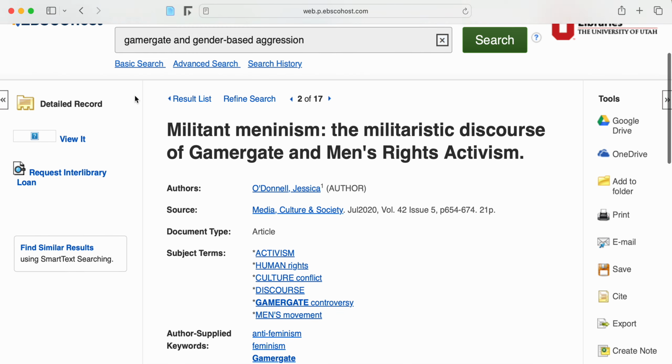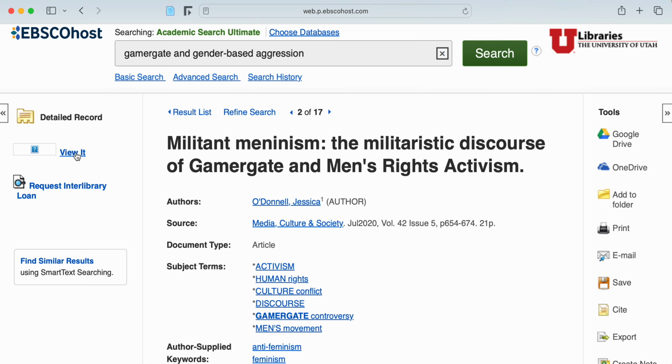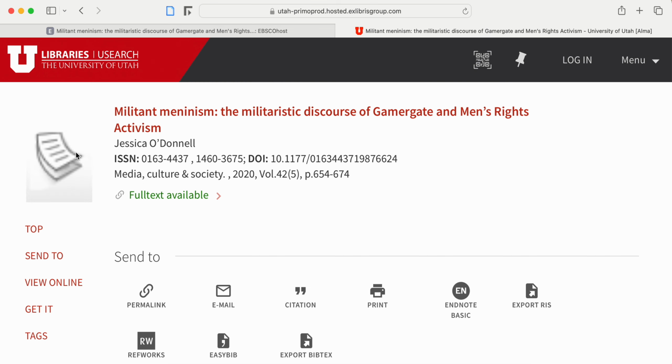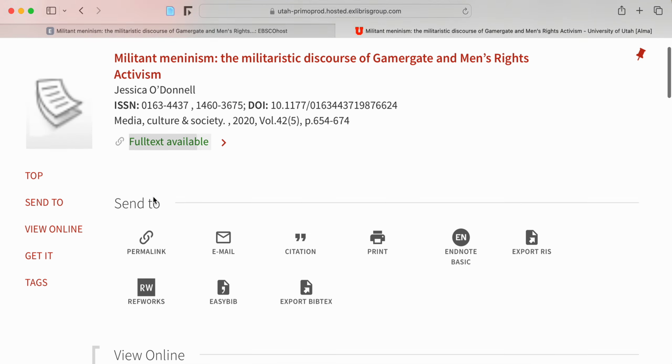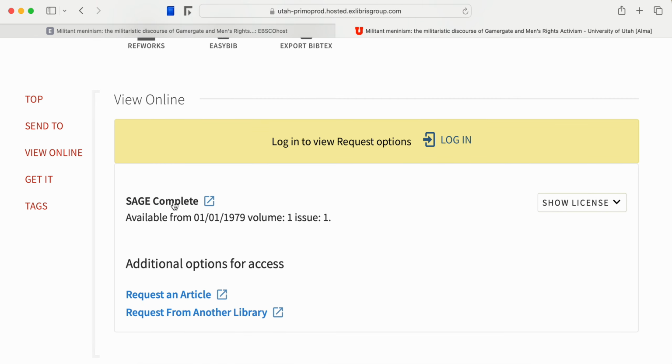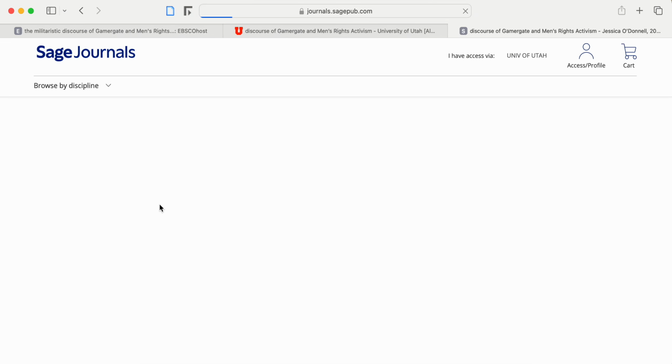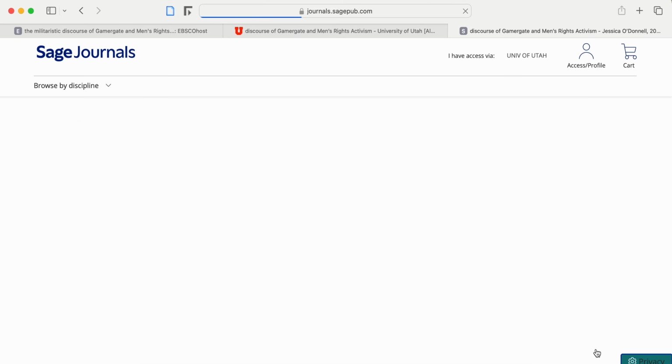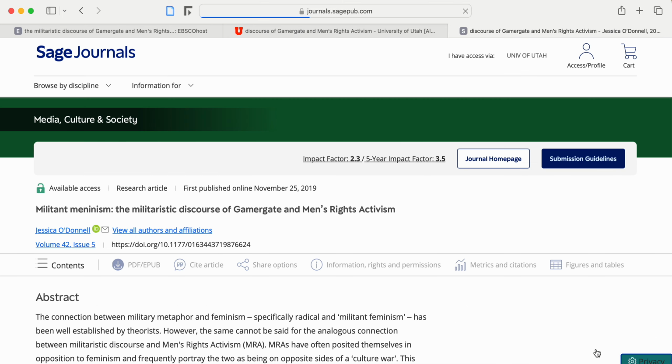I'm going to click over in this left-hand column here. I'm going to click View It, and ta-da! It opens another tab, and eventually that tab loads, and it will tell us where the full text is. So it looks like there's one database that has it, Sage Complete, and I'll click that, and this will take me to the full text of that article.